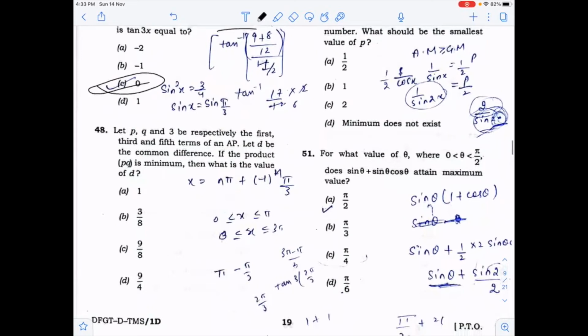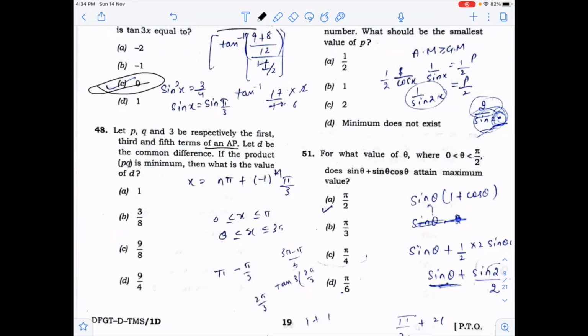Now here P, Q and 3 are respectively the first, fifth and terms of an AP, and D is the common difference. If the product is minimum, you have to minimize the product. Then what is the value of D? First of all, you can find the value of D in the form of PQ, and when you find the values of P and D in the form of PQ, you can get the value of PQ when it becomes minimum.